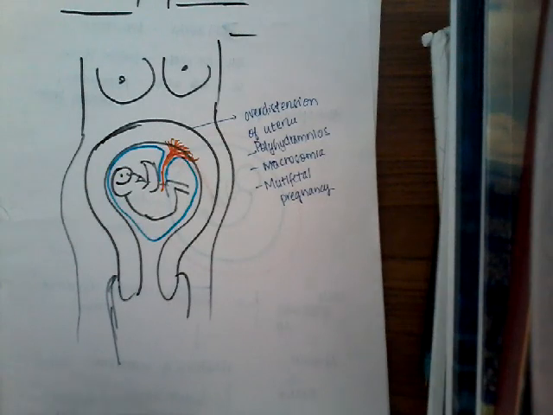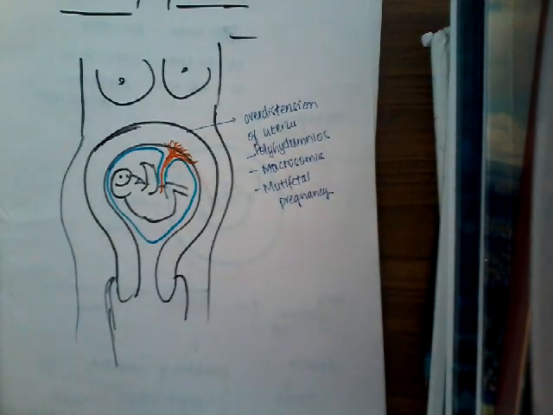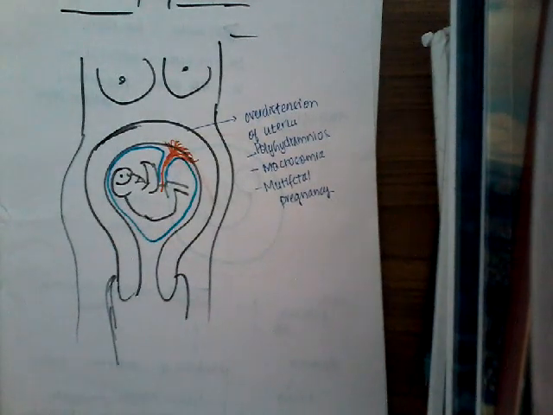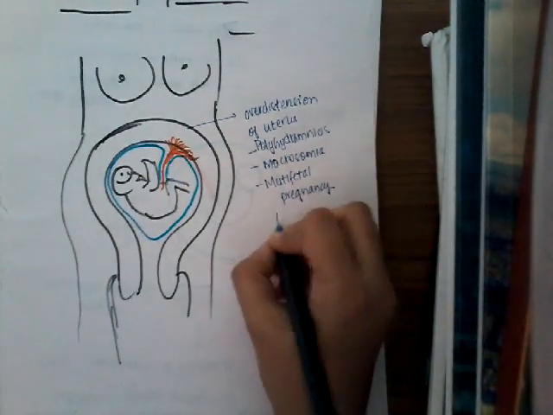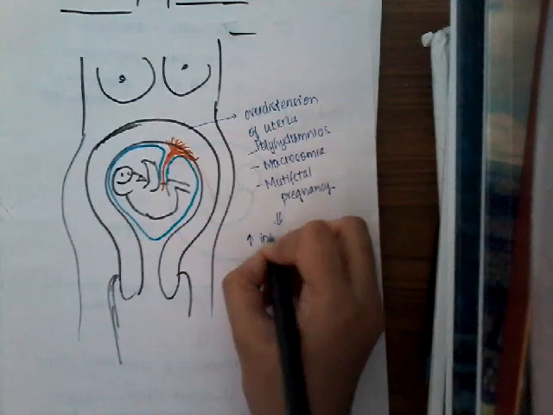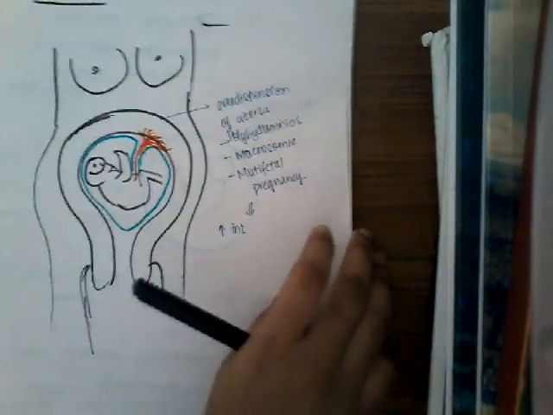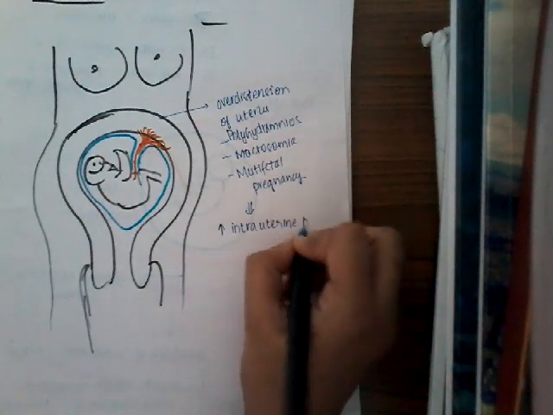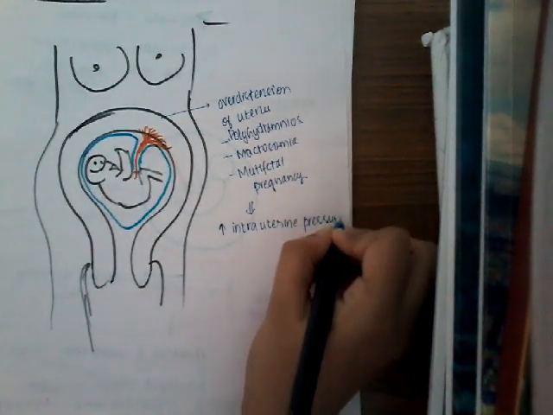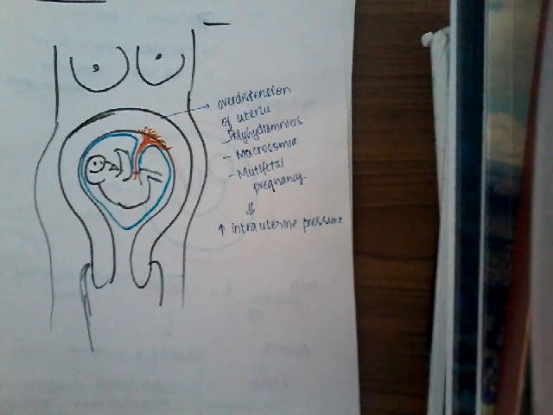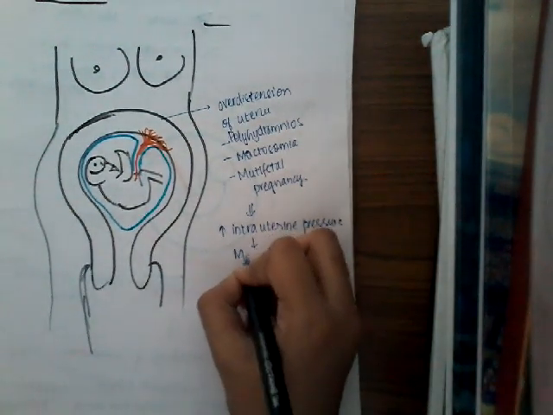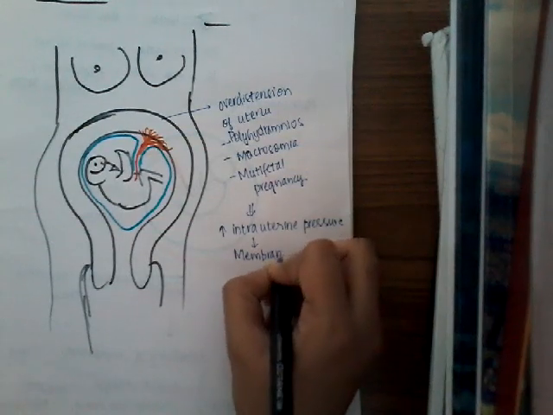So what happens if there is over distension of the uterus? Whenever there is over distension of the uterus, there is increased intrauterine pressure. This increased intrauterine pressure will act as a mechanical force, and this will cause membrane rupture. Okay, this is one thing.